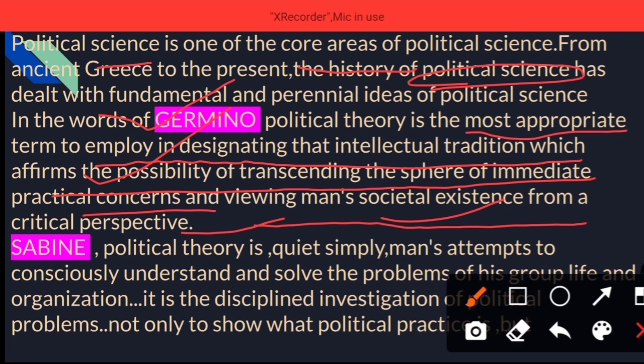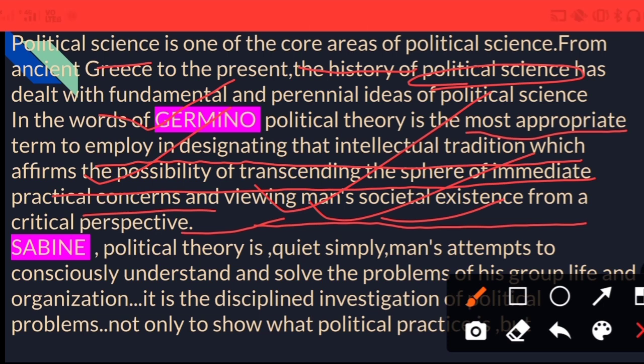It is a big platform to come up with solutions for all the problems that our society faced earlier, is facing, or will face in the future. Without this understanding of political theory, bureaucrats cannot come up with solutions to bring good administrative governance in the particular state or district they are allotted to. Being students of political science, we need to understand the importance of political theory, and here I am going to explain why political theory has been studied since day one until now.